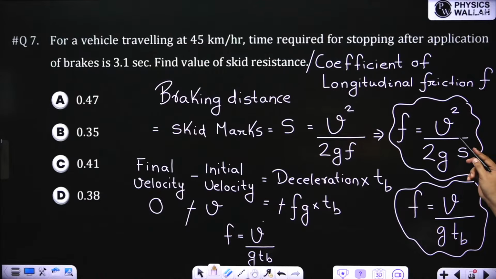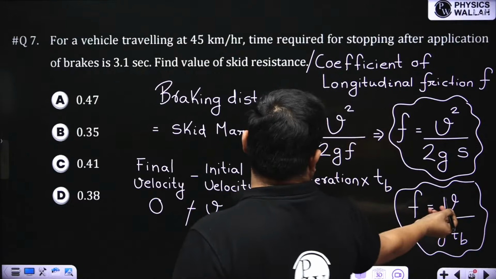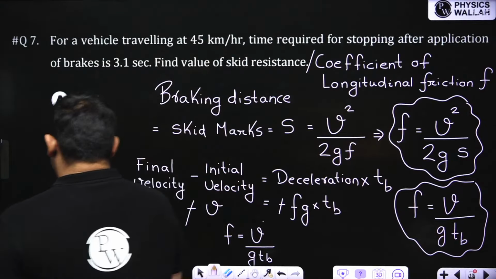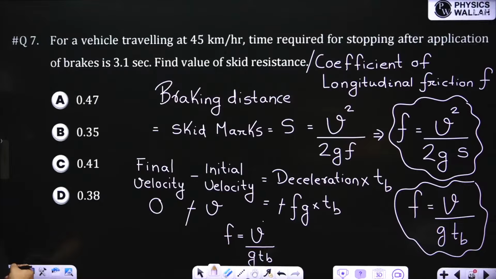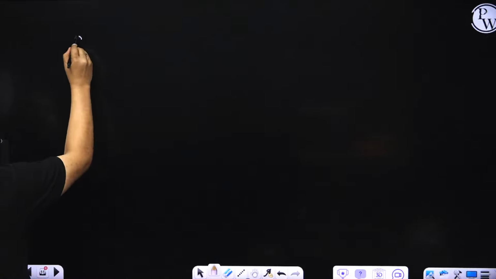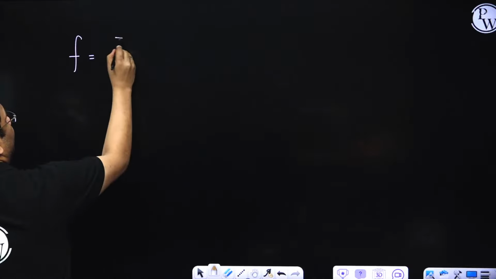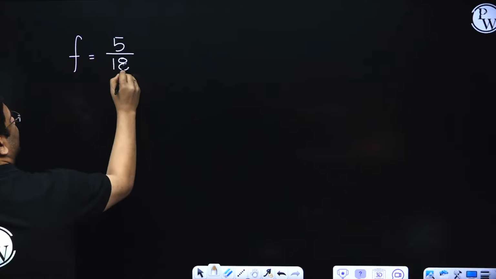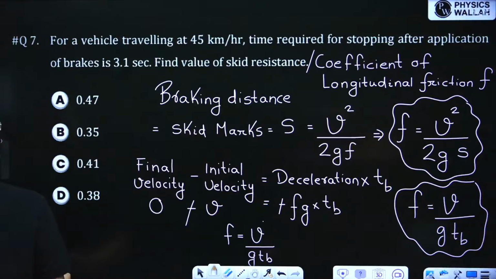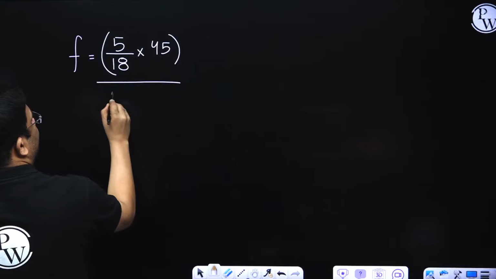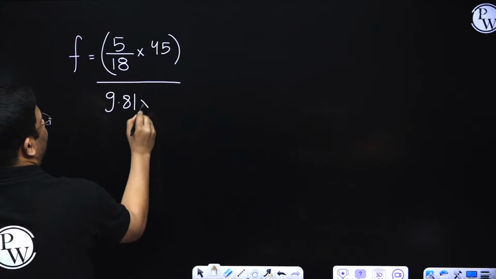So one equation is this, but for this you need to know the skid marks, and skid marks are not given. So we can use this equation, right? Here the speed is in kilometer per hour, not meter per second. So F will be equal to 5 by 18 into 45, I'll convert into meter per second, divided by 9.81 into 3.1.